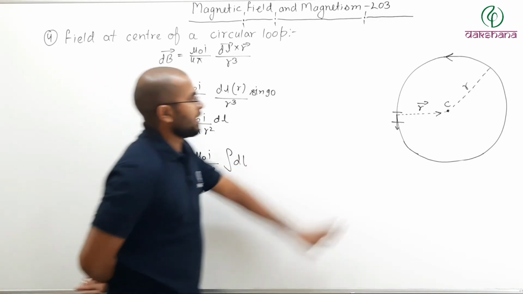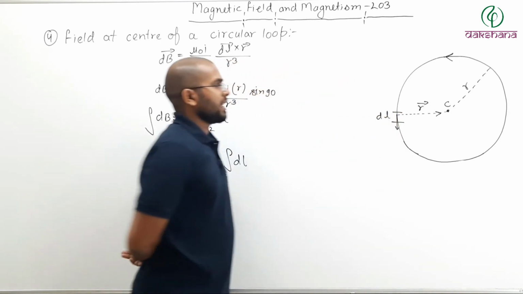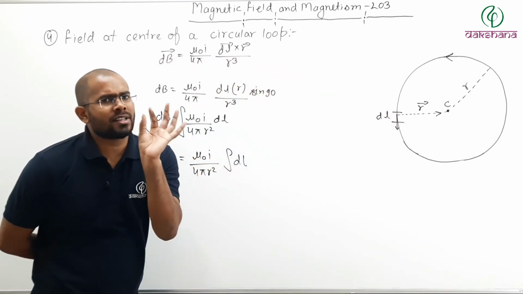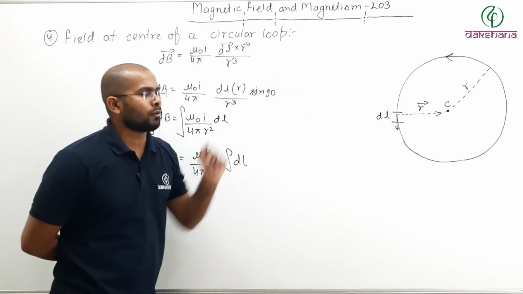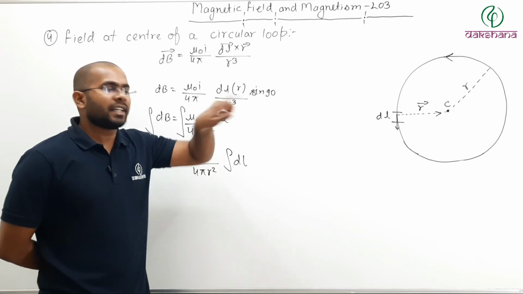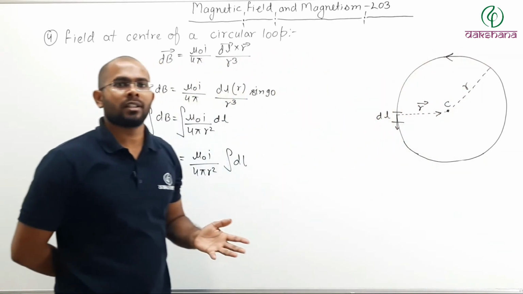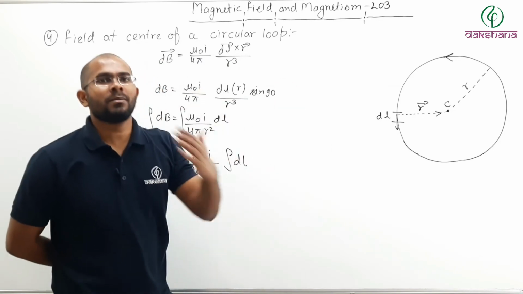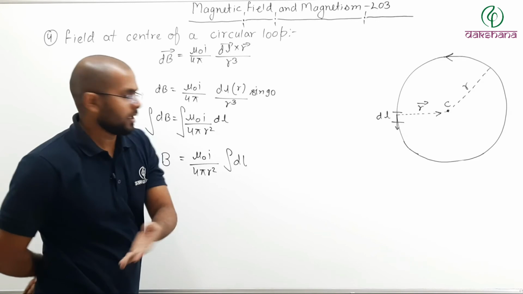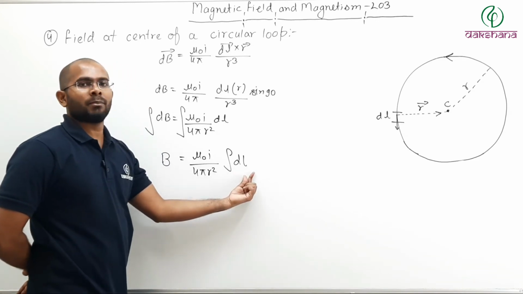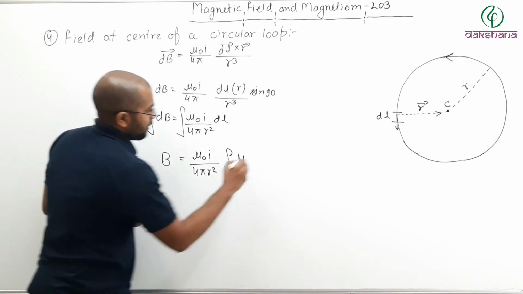Now what is dl here? What is this dl? dl is nothing but a small section of the circumference of the circular loop. So if you integrate that small section over the entire loop, then what you will get? You will get the circumference of the circle. And what is the circumference of the circle? 2 pi r. So integration dl will be nothing but 2 pi r.